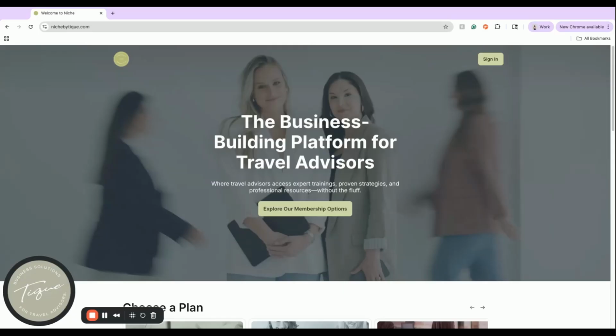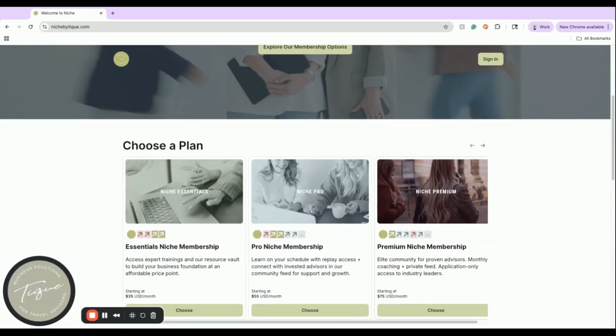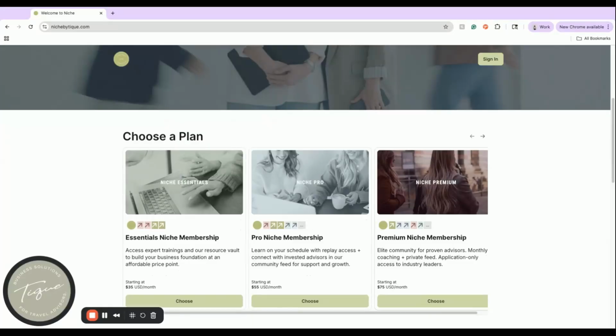I am going to start out by sharing the membership tier options, and then I'm going to dive into the community and see what it looks like. So first things first, we have the Essentials Niche membership tier. This is for someone who might just be starting out. They want to absorb the insight that's shared within the community feed, and they have the ability to attend live events. During the weekdays, we typically have these on Thursday afternoons around noon, but they do vary. Then in addition to that, we have the resource library.